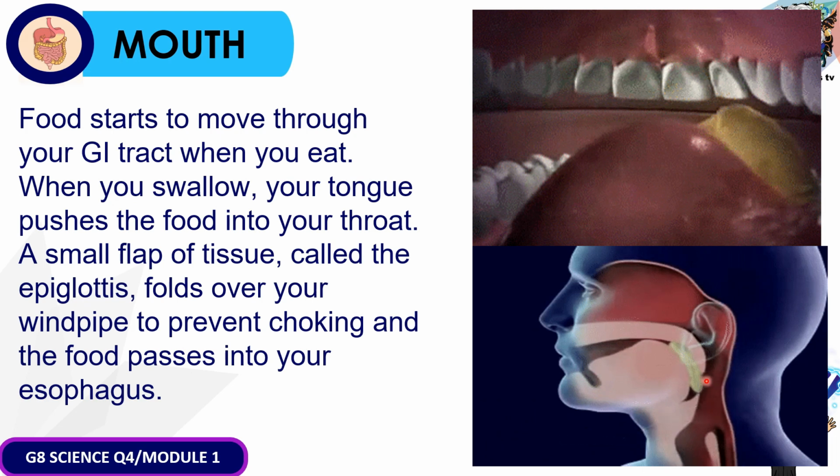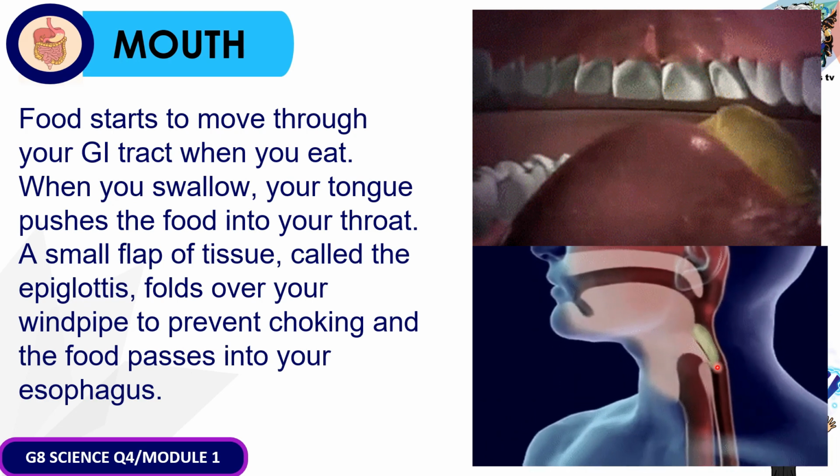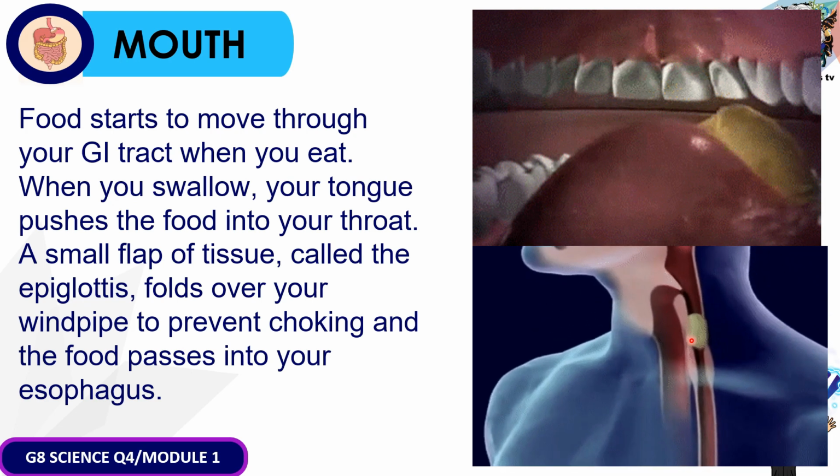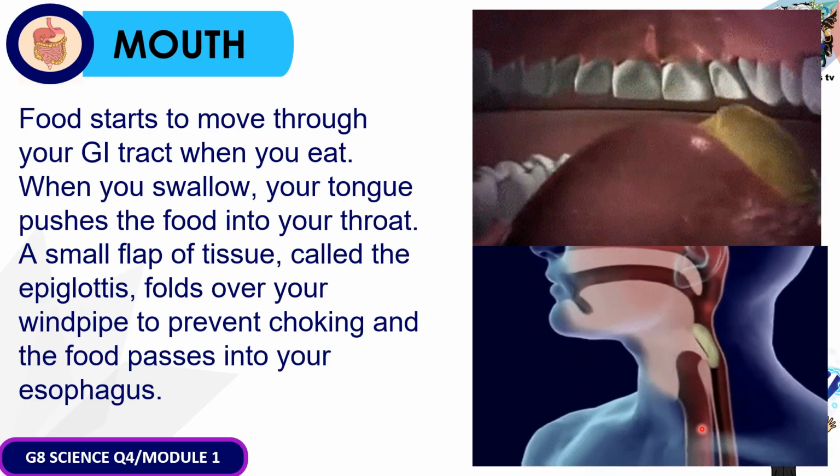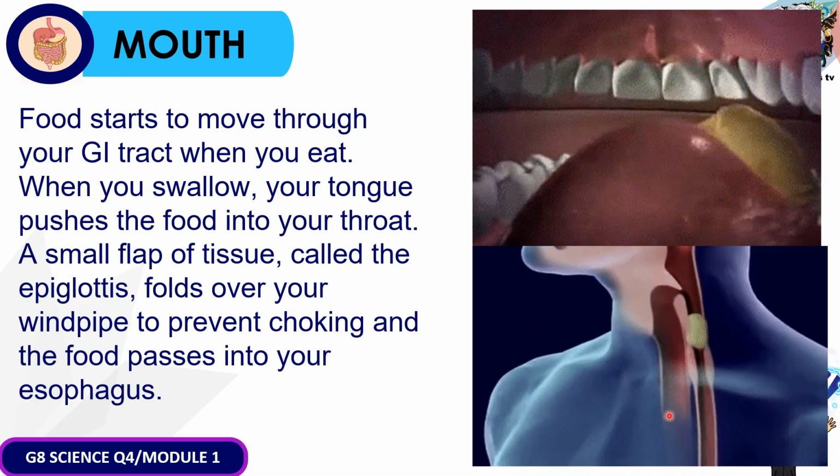Now, when you swallow, as you can see, a small flap of tissue called the epiglottis folds over so that yung pagkain is diretso dito sa ating esophagus at hindi pumunta dito sa ating trachea, which is meant for air passage.